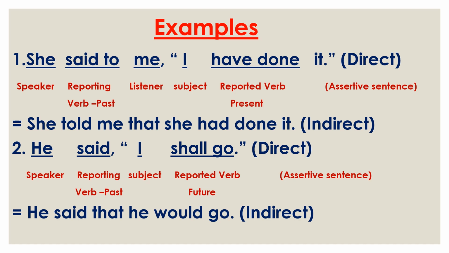Then the joining word that. Then again we find I, the first person. So it will be changed according to the speaker. Here the speaker is he. So we use he in place of I. Then after he, not shall, would is used. The past form of shall is should, but here we use would go. In this way we can change the narration.